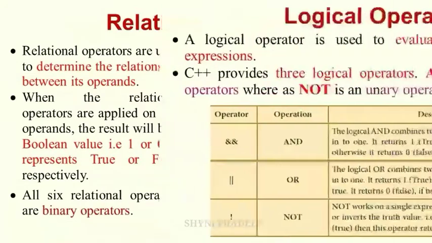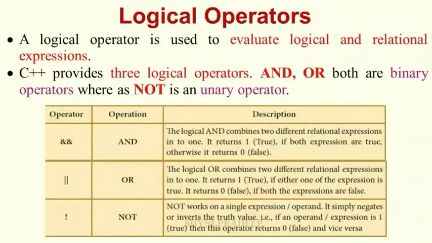Next, logical operator. Logical operator is used to evaluate logical and relational expressions. C++ provides three logical operators. What are they? And, or, and not. Here and, or are the binary operators, whereas not is the unary operator. So this is the and operator, this is the or operator, this is the not operator. Its result will be the Boolean value either 0 or 1. 0 means false, 1 means true.